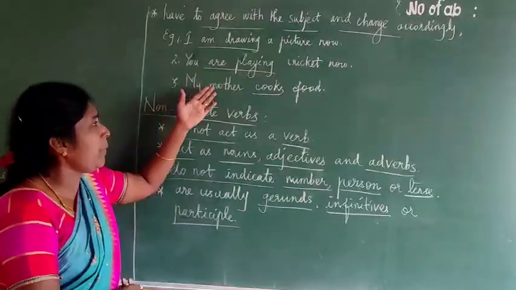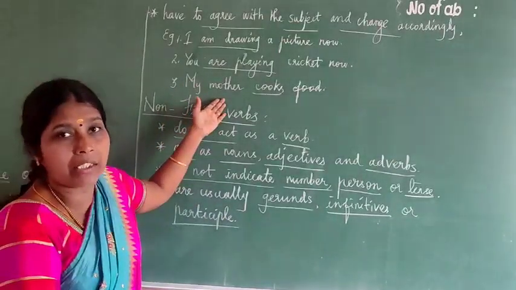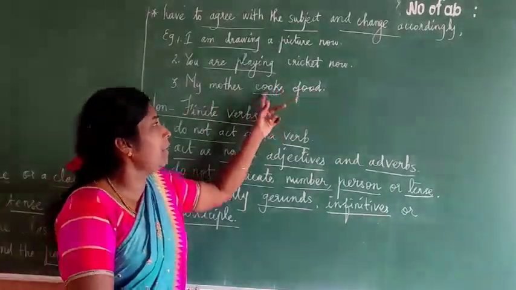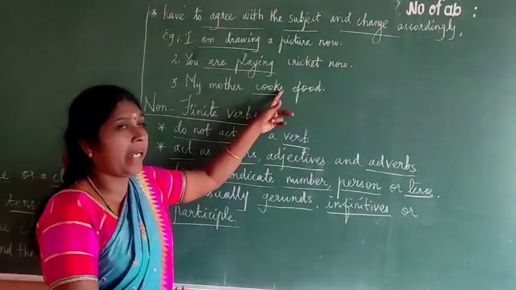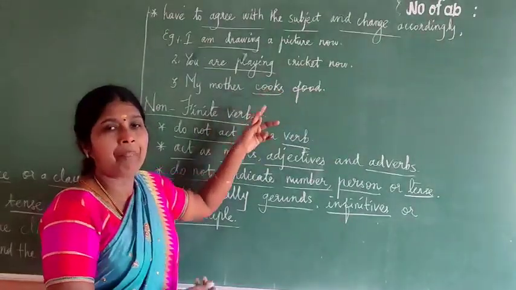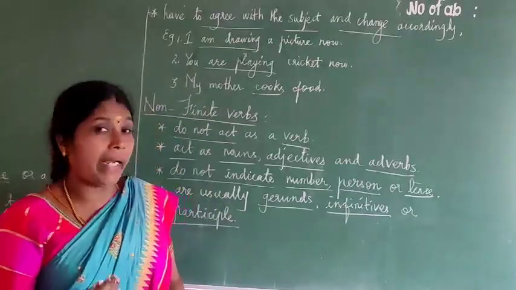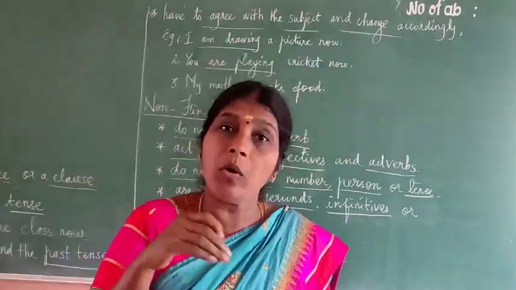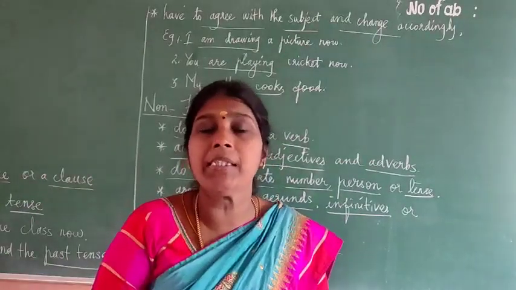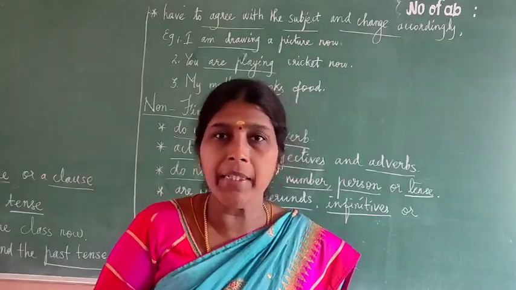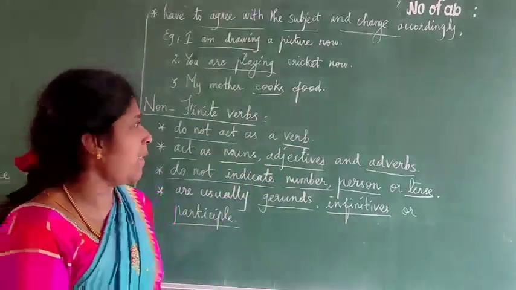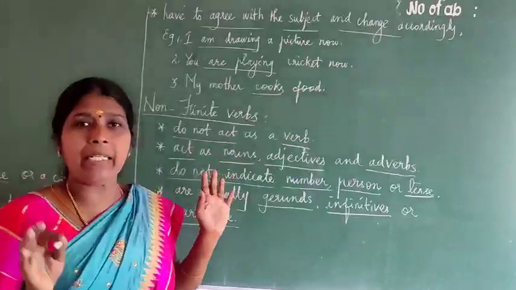See the next one: my mother, third person singular, she cooks food. For third person singular, we have to add s to the verb. I cook food. My mother cooks food. For third person singular, we have to add s to the verb. You understand? So finite verbs are very easy.